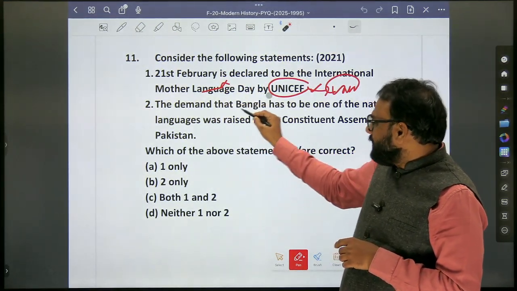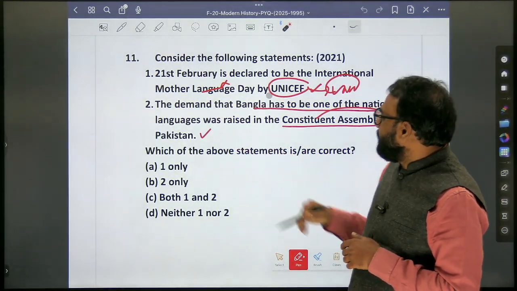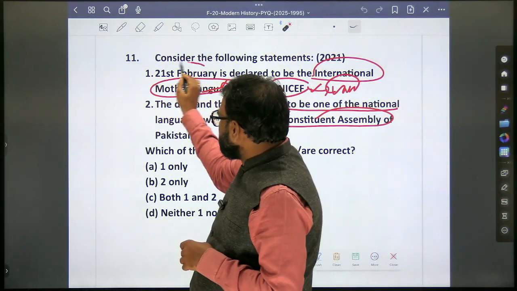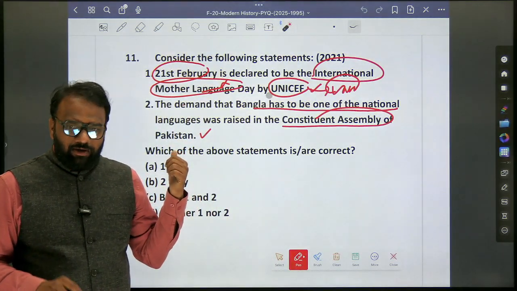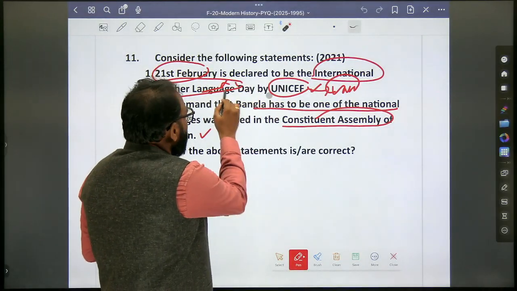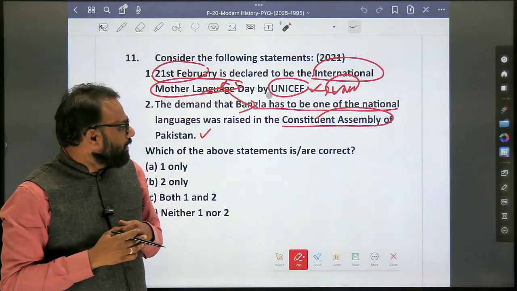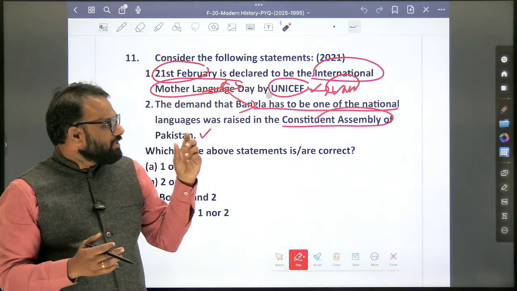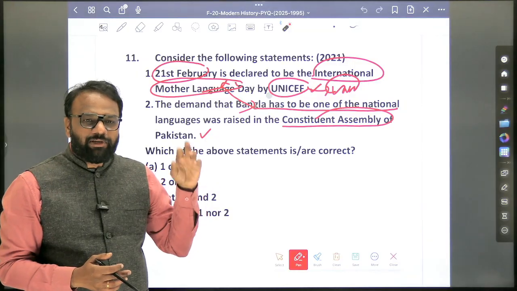But the demand that Bangla has to be made one of the national languages was raised in the Constituent Assembly of Pakistan. So here, whether the declaration of 21st February as International Mother Language Day is correct. There is a link between this day and Bangladesh. To make Bangla an official language in Pakistan, they fought a lot. Because of that, a special occasion is associated with 21st February. Hence UNESCO declared this day as International Mother Language Day.